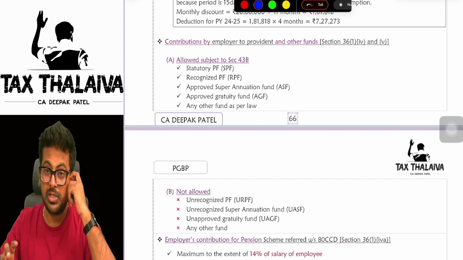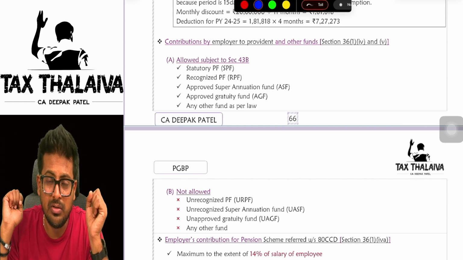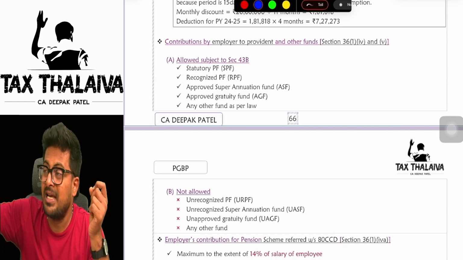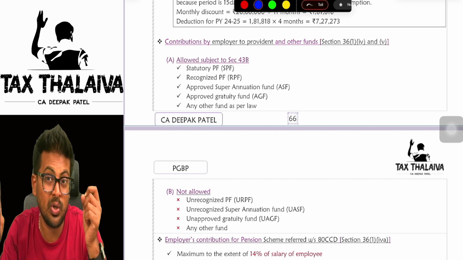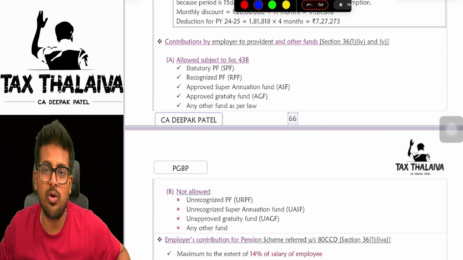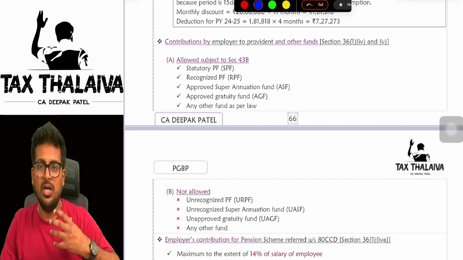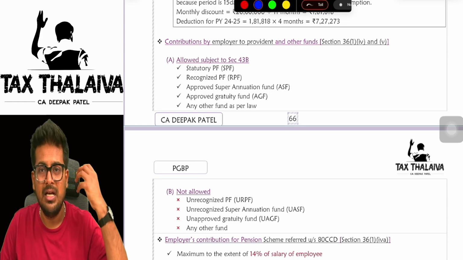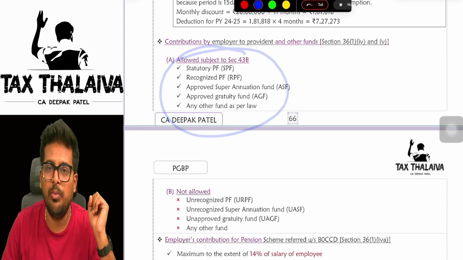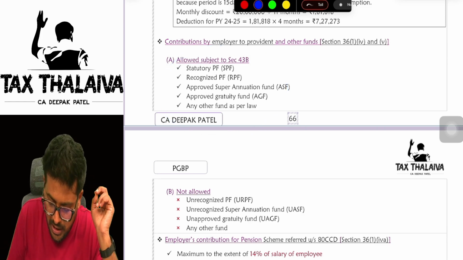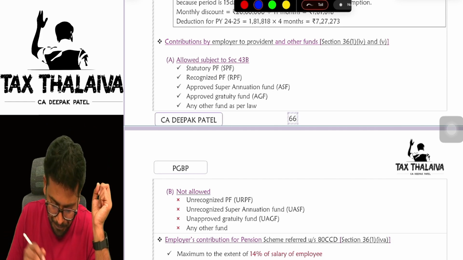If your employer is doing business, he is contributing for the funds, for the employees' sake, and that is an expenditure from the business, yes or no? In these funds, if he contributes, it is eligible for deduction under section 36(1)(4) and 5. But this is also subject to 43B.